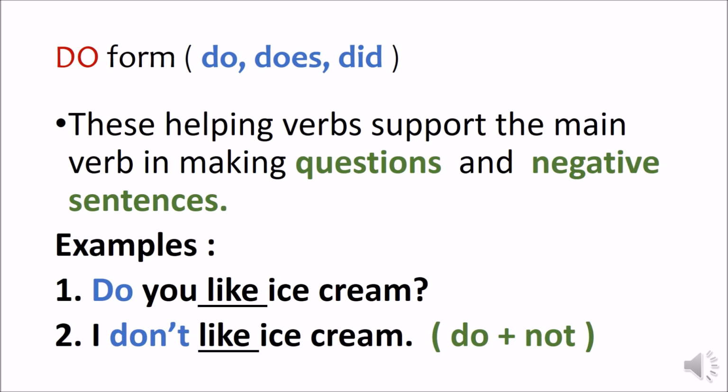Do you like ice cream? I don't like ice cream. So the first sentence is the question. The second sentence is the negative sentence, okay children, because it is having do plus not. So in these sentences, like is the main verb, whereas do and don't are the helping verbs.